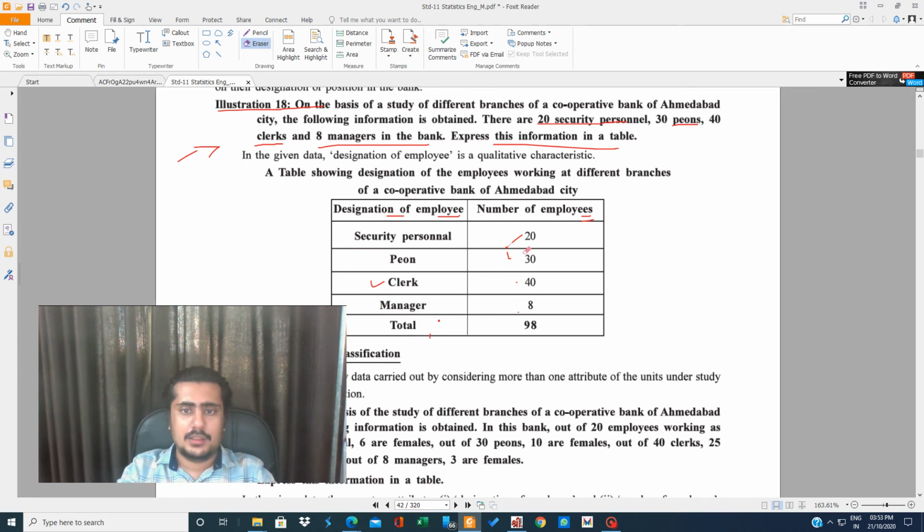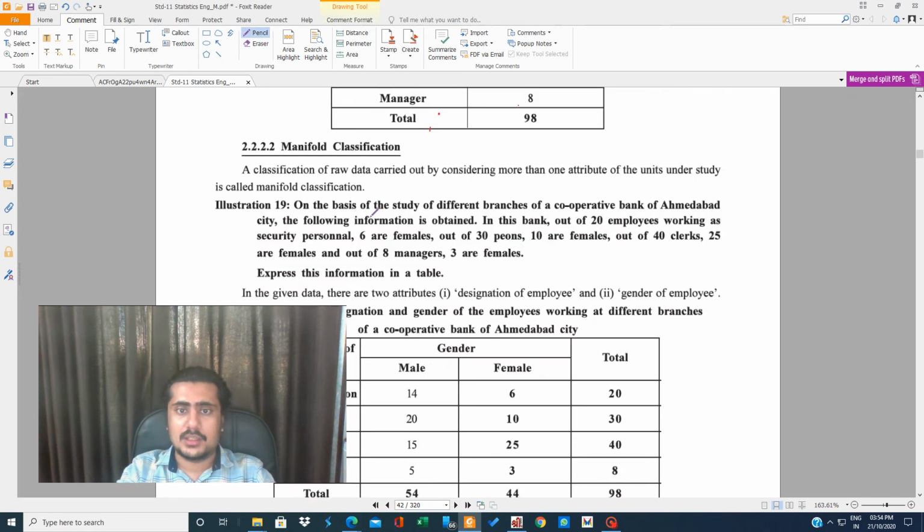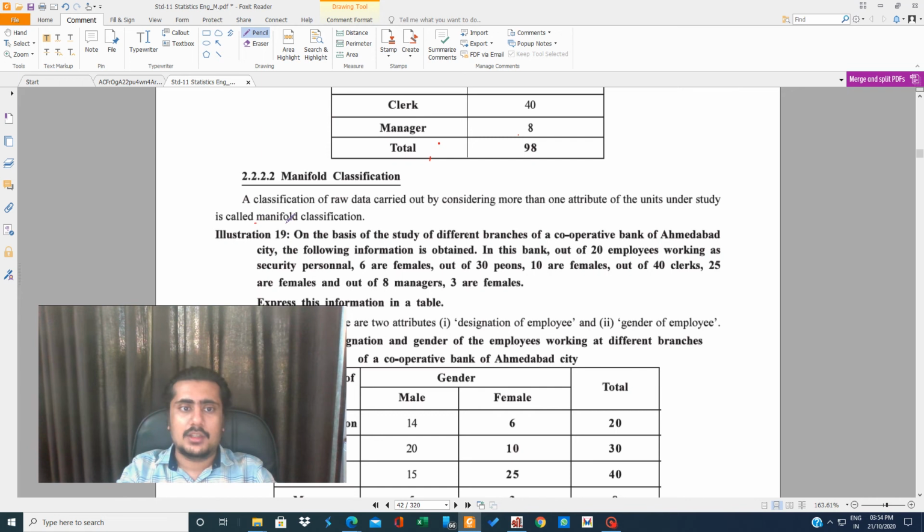Now here there was only one variable, that is designation of employee. There can be more than one variable. Got my point? If more than one variable is there, what is it known as? It is known as manifold classification. A classification carried out by considering more than one attribute is called manifold classification.